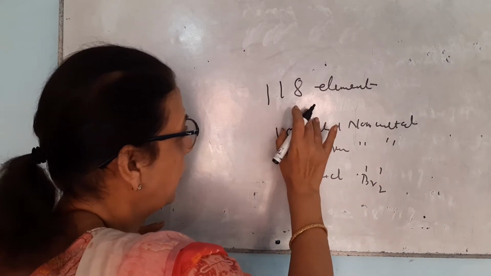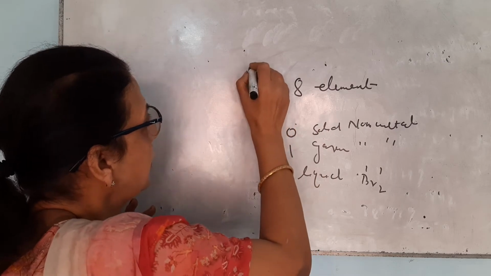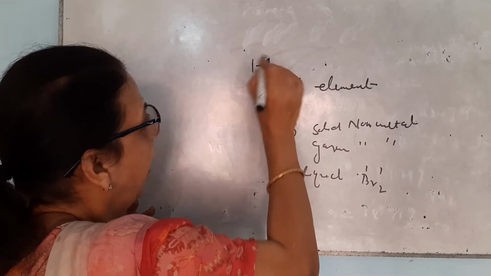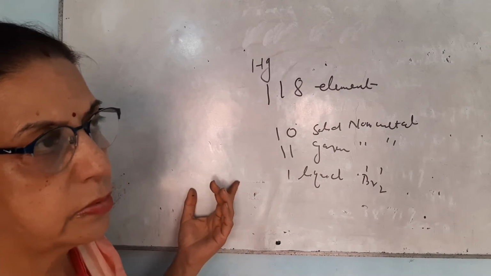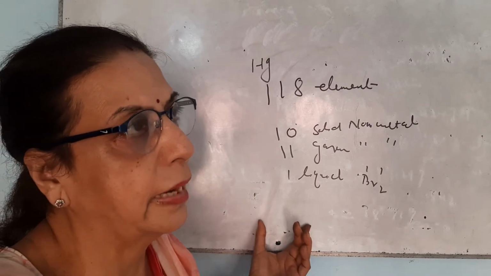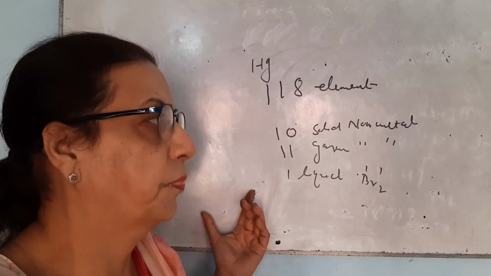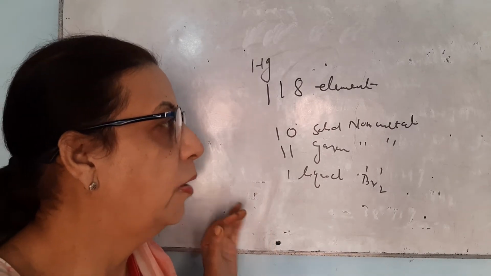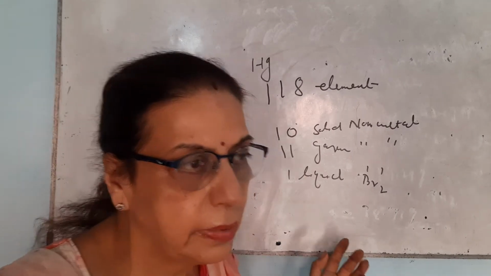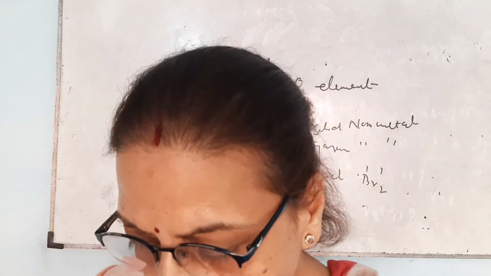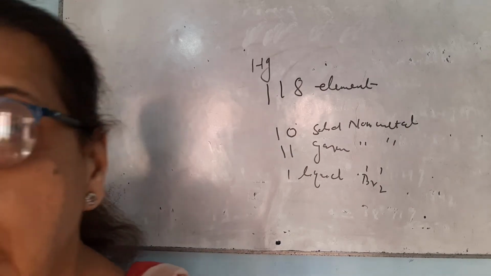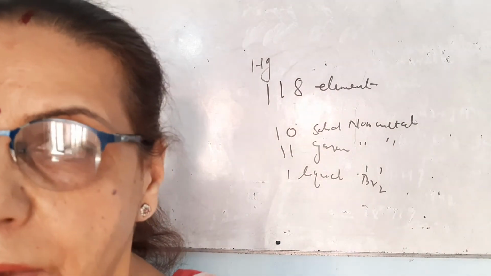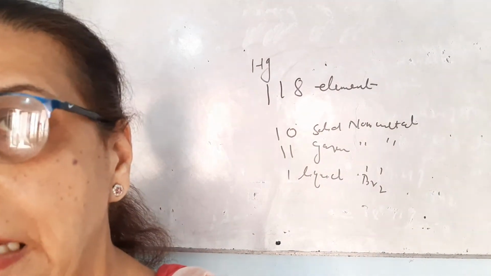And all the metals exist in the form of solid except mercury, which is a liquid metal, and two elements, that is gallium and cesium. These have a very low melting point. When these are kept on our palm, they are converted into liquid form. Metals are very much useful. We are using them in our daily life.